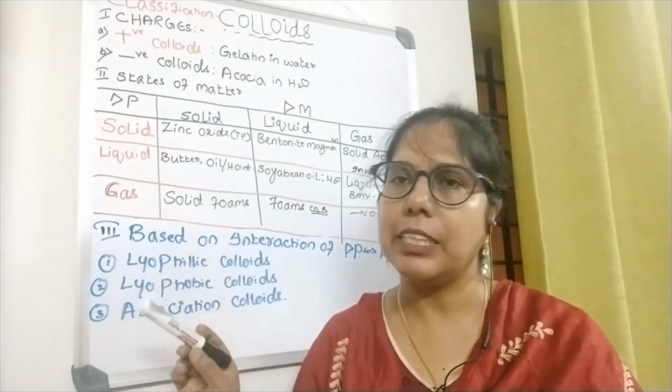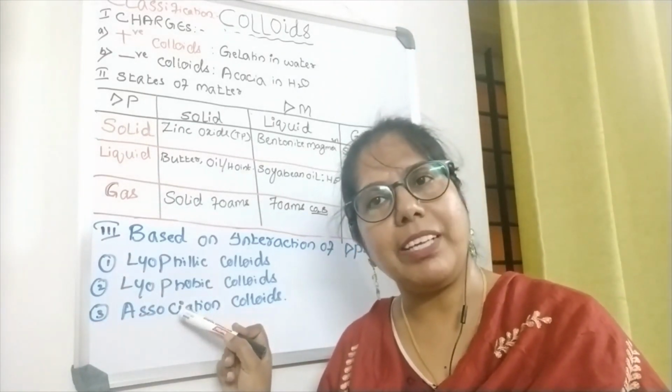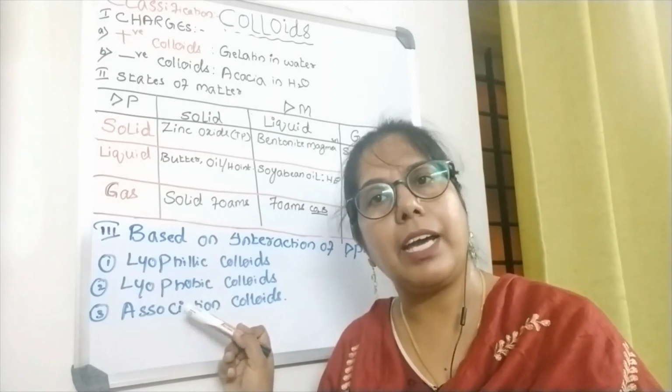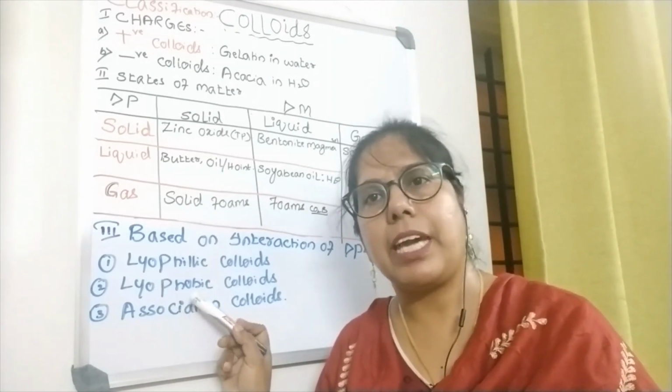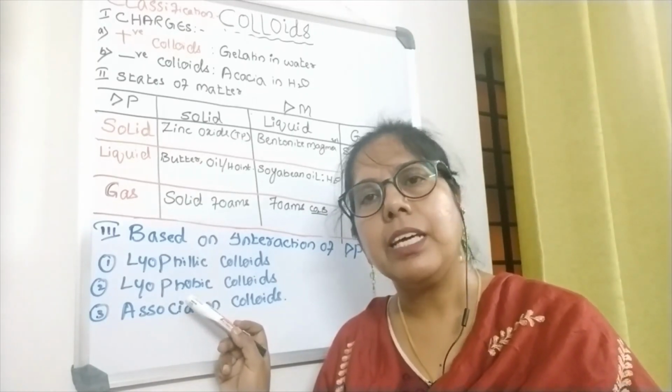Coming to the third classification, which is very important. Sometimes in the exam you may get the question to classify colloids. It carries 10 to 5 marks. Explain in detail the classification of colloids.